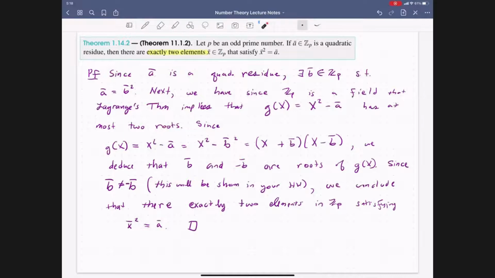So we know that there are exactly two roots, two elements, whenever we have a quadratic residue. So we know that we can find two elements x so that x squared is equal to a squared. Similar to how this works over the integers. If we have, say, the number 4, we know that we can look at 2 and negative 2. And more generally, if we have a perfect square, the positive and the negative of its square root are the elements that we want to look at to get the number back. And so this is extending that notion that we are familiar with in the integers, but now to the integers modulo p.